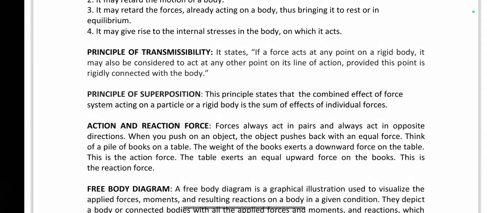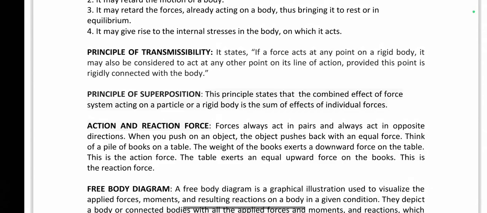Let us say a body is there, F1 force is acting in one direction, and in the same direction F2 force is acting. These are two forces acting. If we sum F1 plus F2, which is F3, and keep F3 on the same body, there is no change.